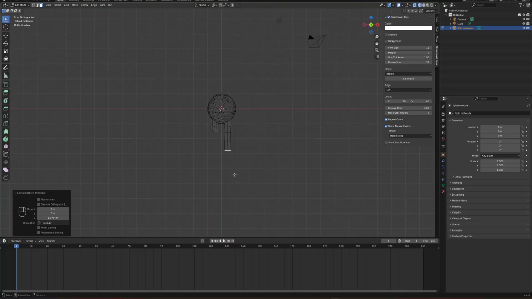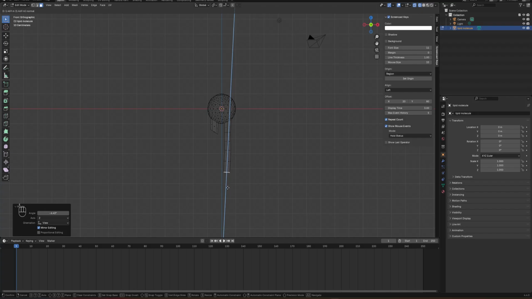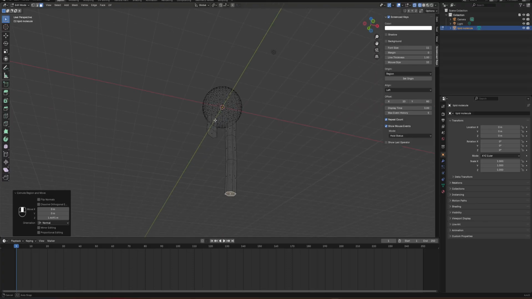To give some unstructure, I will rotate a little bit like that and extrude it again by pressing E. I can do the same thing here.